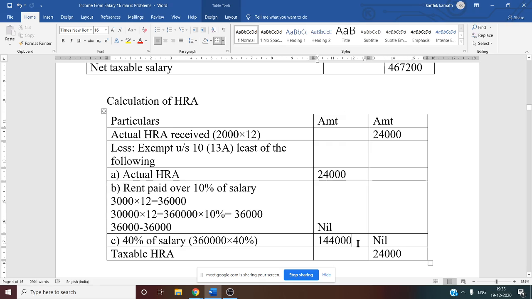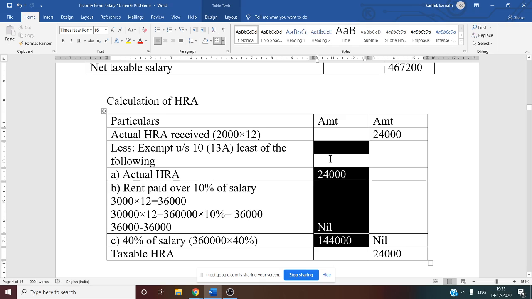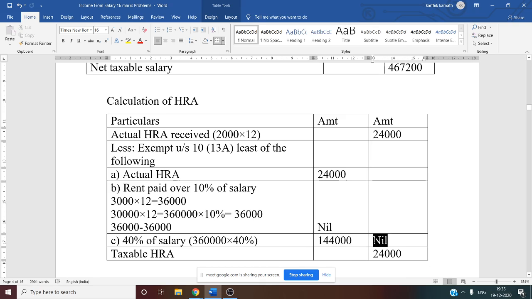So now you see, among these three, whichever is least is exempt from tax. Here nil, that is zero amount, is the least amount. That is why zero amount is written in the outer column. That is nil amount. So here exempt from tax is nil.